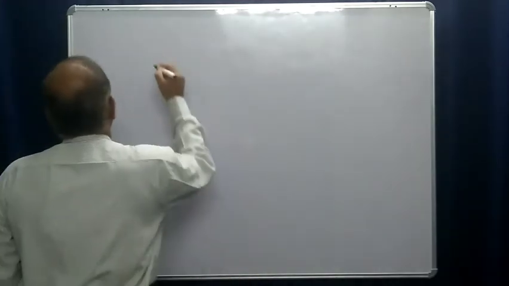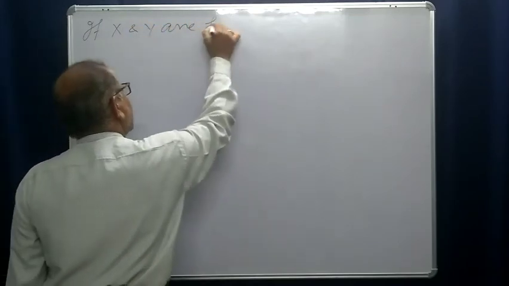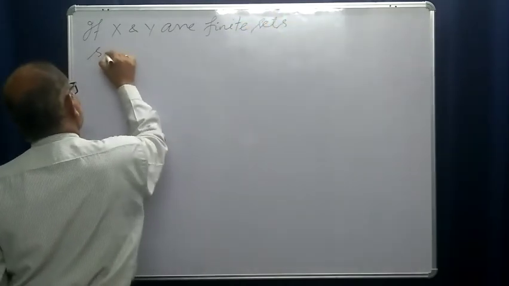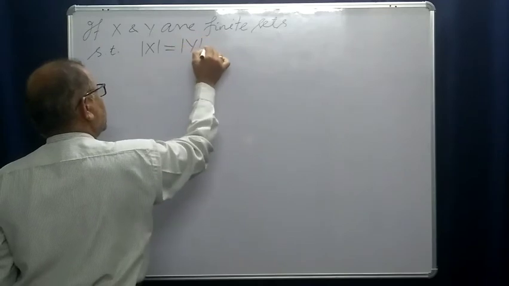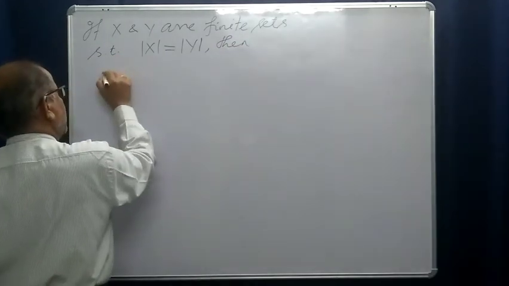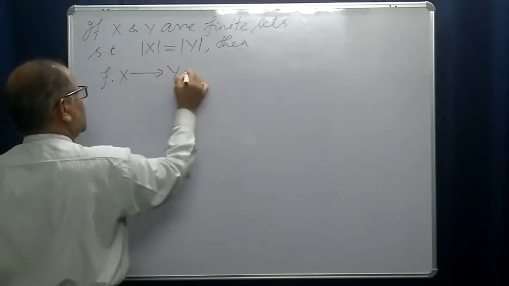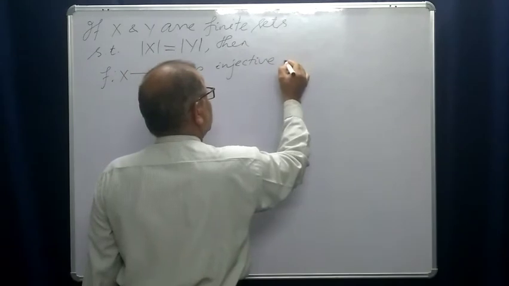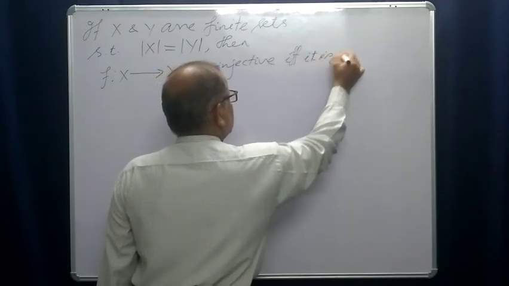Suppose x and y are finite sets such that cardinality of x is equal to cardinality of y, then f from x to y is injective if and only if it is surjective.